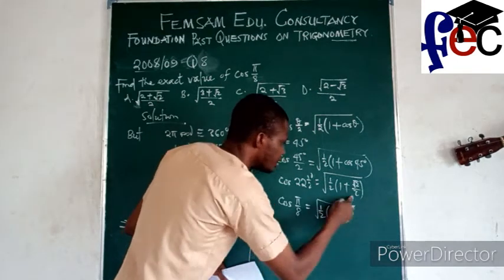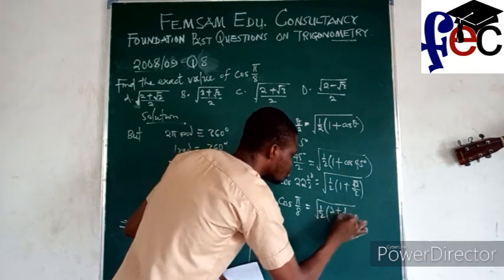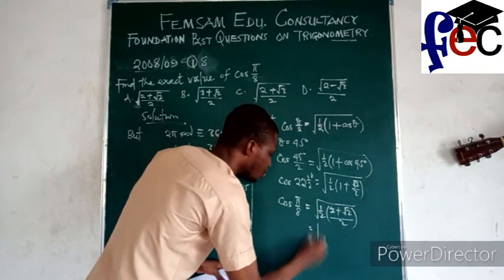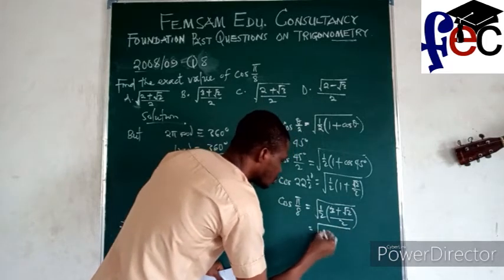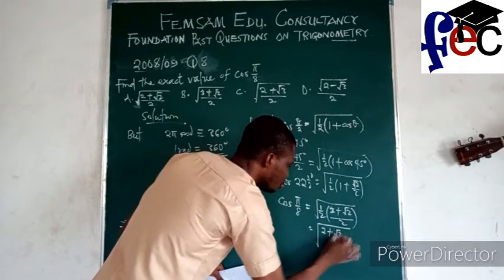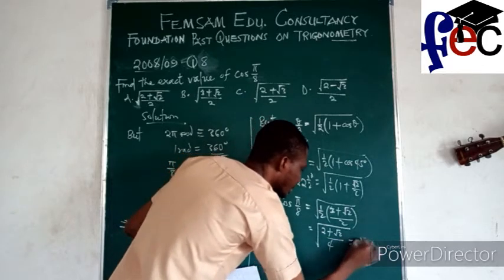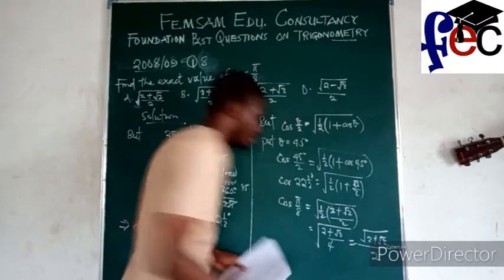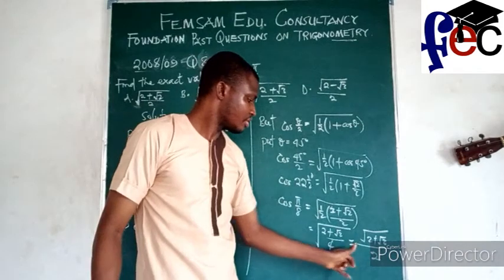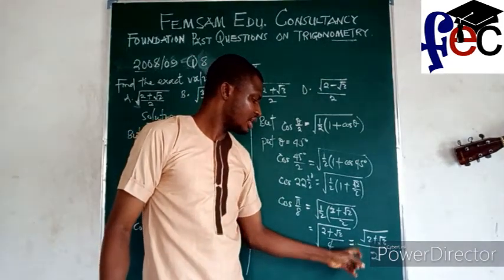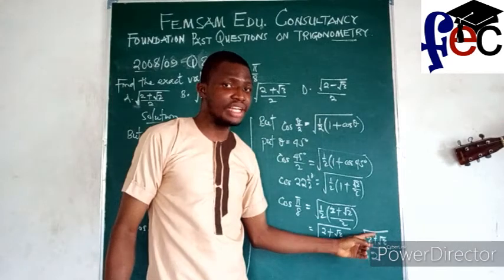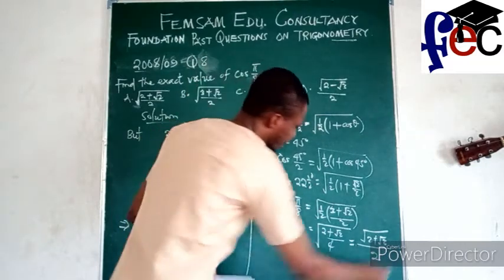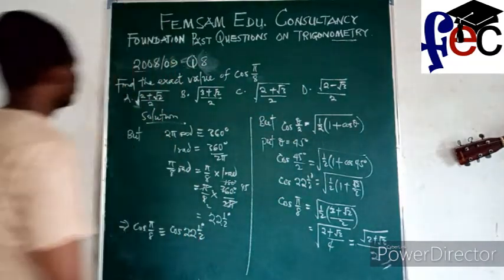So this will become 1/2. Then I will have, the same way, 2 plus root 2 divided by 2. So I will now have square root of 2 plus root 2 over 4, which is the same thing as root 2 plus root 2 divided by 2, because you can find the square root of this, but we cannot get a rational number for the square root of this surd expression. So that's our final answer. Which of the options? We will see that it is option A.